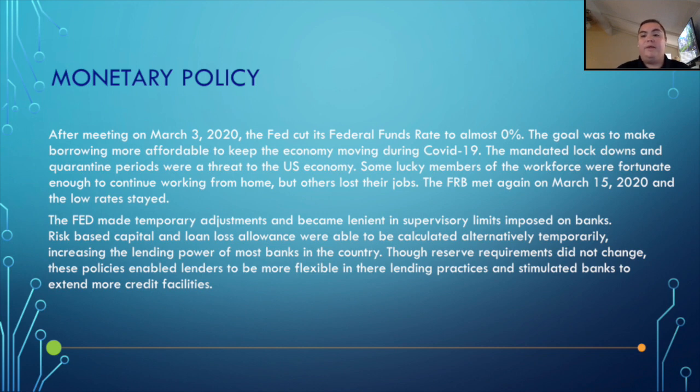The Fed met again on March 15th, and the rates stayed the same. They stayed low. The Fed made temporary adjustments and became lenient in supervisory limits imposed on banks. Risk-based capital and loan loss allowance were able to be calculated alternatively temporarily, increasing the lending power of most banks in the country. Though the reserve requirements did not change, these policies enabled lenders to be more flexible in their lending practices and stimulated banks to extend more credit facilities.